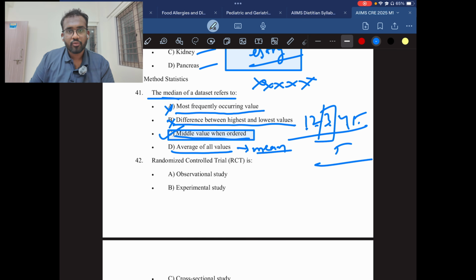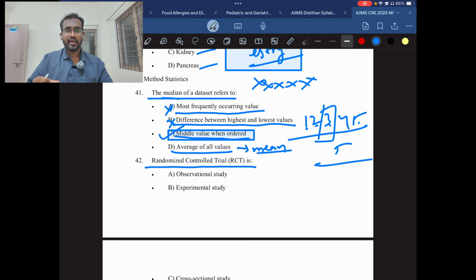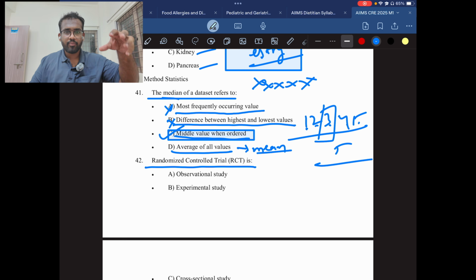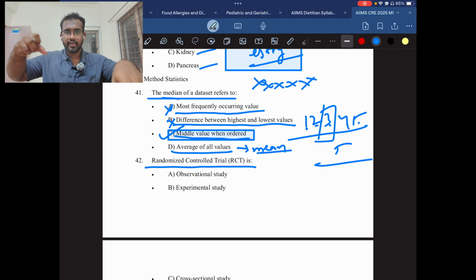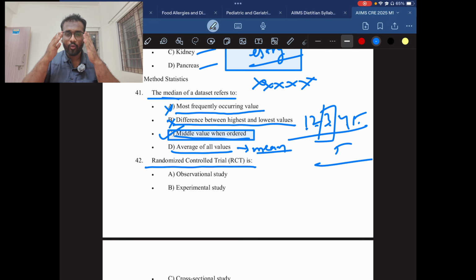Question number 42. Randomized control trial. See, a randomized control trial is nothing but selecting individuals from a random sample. If there are multiple samples, they randomly collect the data, which gives you accurate results. No bias will be included. Bias is nothing but errors. If you take randomly and select for the data, you will get proper data.